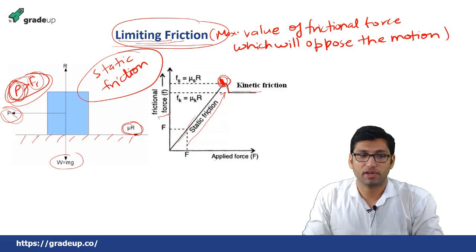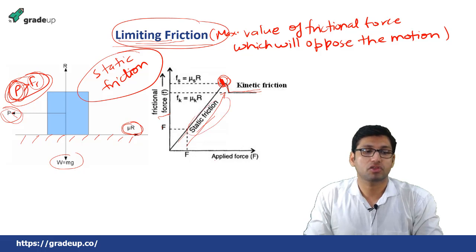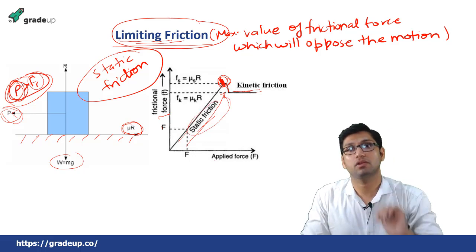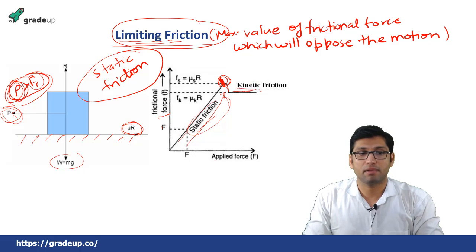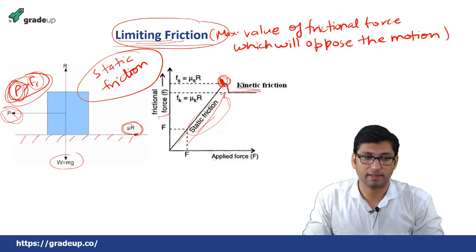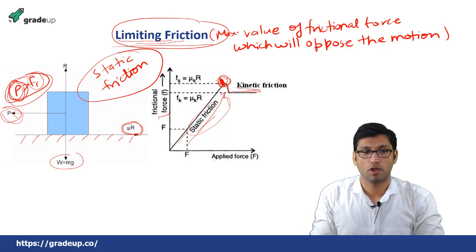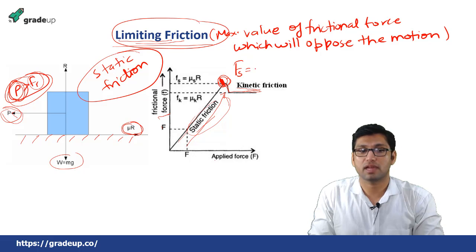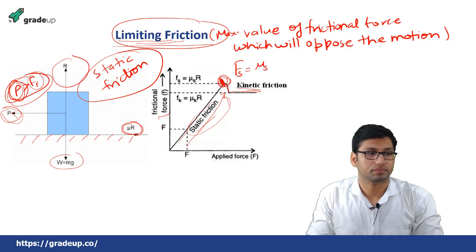So friction is basically classified into two types: static friction and kinetic or dynamic friction. Static friction is the friction which comes into play when the object is not moving, and dynamic or kinetic friction is the friction when the object starts to move. So the value of frictional force in case of static friction is equal to mu into the normal reaction, which is equal to R.